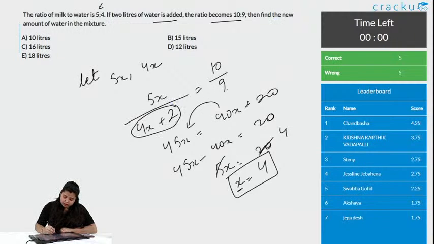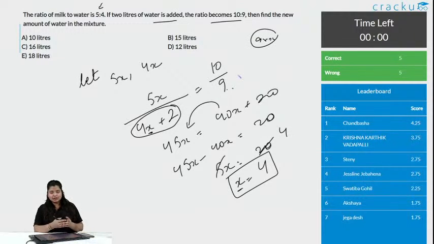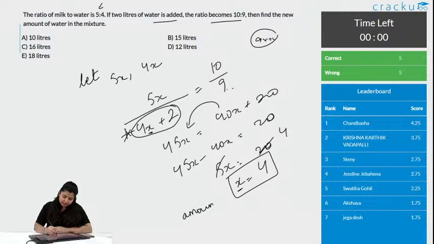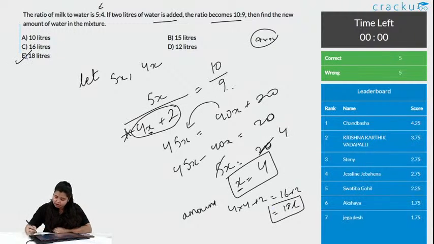See, we know the value of x, right? So, we need to put the value of x where we have the x. If you are doing 9 into x, then definitely the 9 is 9 units, it is not 9x. So, you can't multiply it here. The amount of water, that is new water, is 4 into 4 plus 2, 4 4s are 16 plus 2, will be 18 liters, and option E is the correct answer. 5 people got this correct.